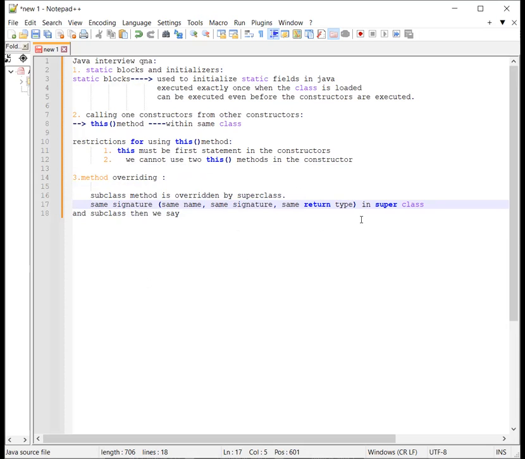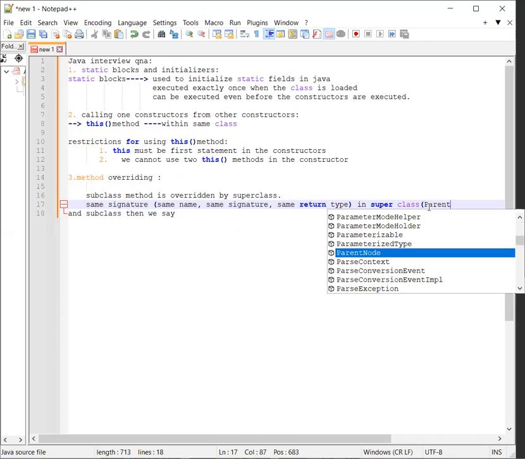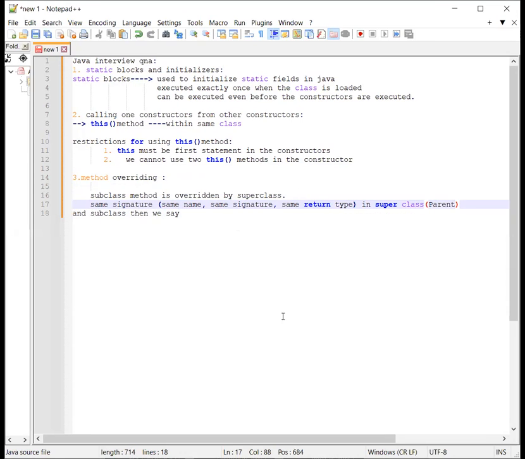You can say the superclass is the parent class and the subclass is the child. Then we call this method overriding. If we want the same method with different behavior in the superclass and subclass, then we go for overriding.